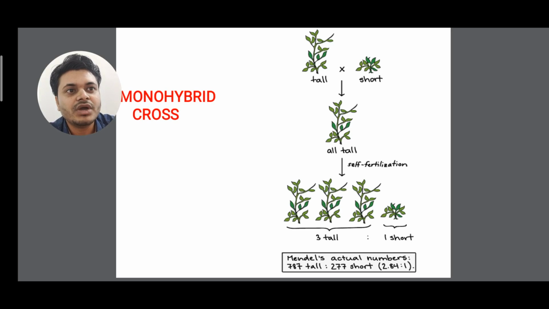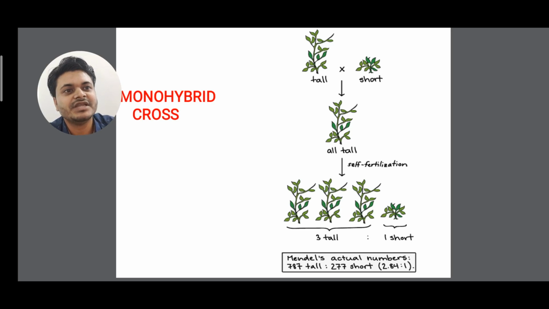So when tall and short plants, one male and one female parent, were crossed, the F1 hybrid, the offspring that is formed, is always tall, because of dominance and recessiveness. When tall and dwarf are both there, it becomes tall. When these F1 hybrid tall plants were selfed, that is, self-pollination was done, they found that out of 4 cases, with 75% probability, 3 are tall plants, and with 25% probability, 1 is a dwarf plant.